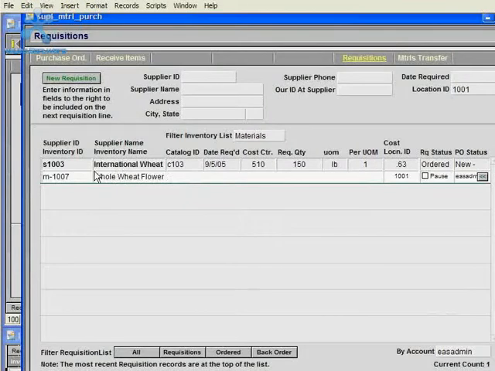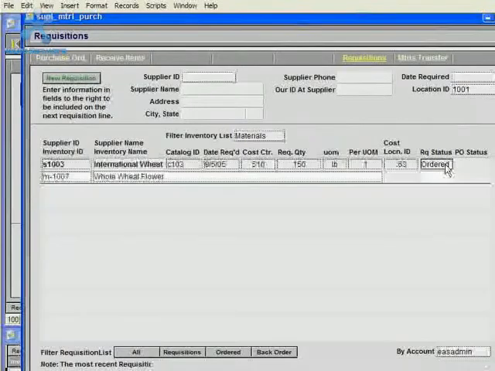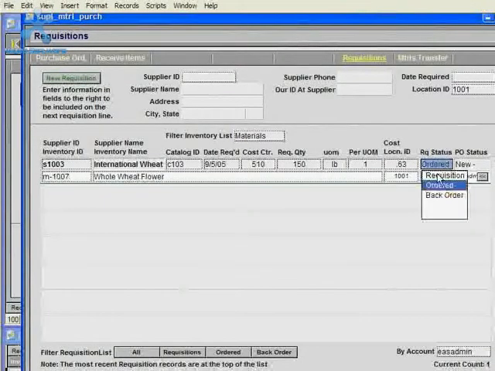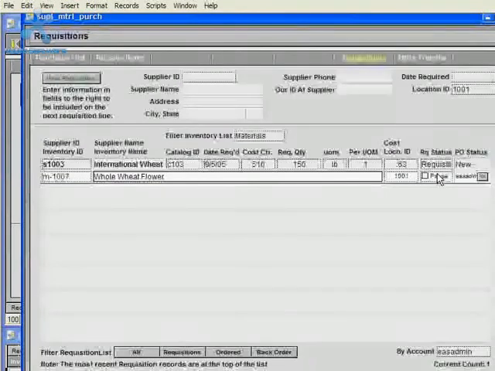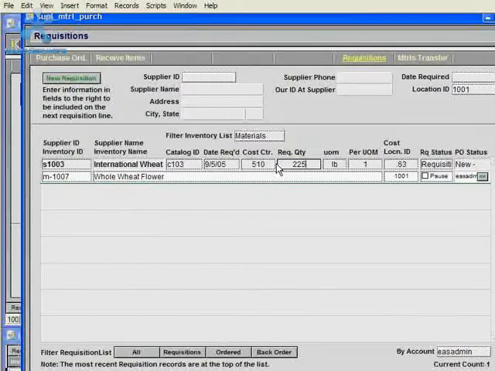So for instance, this past order for whole wheat flour, I can change the status from ordered to requisition, and then maybe change the quantity to 225, and then I could change the date required, and this way I don't have to do all the data entry over again for this item, because the same users in the database usually order the same items over and over, so they could just reuse their